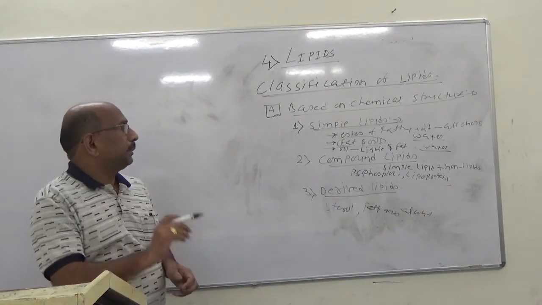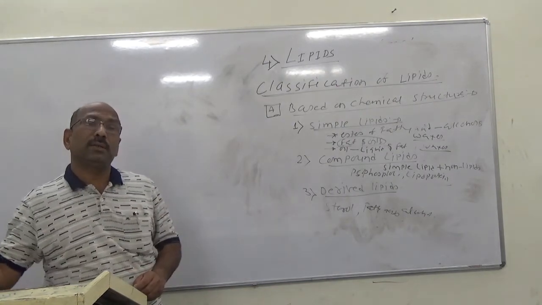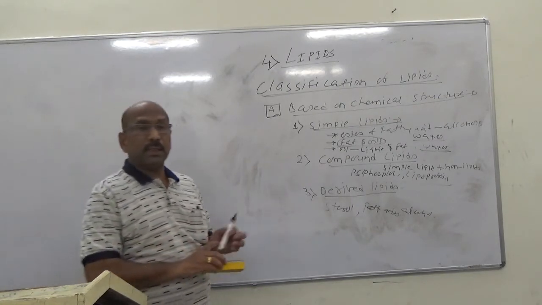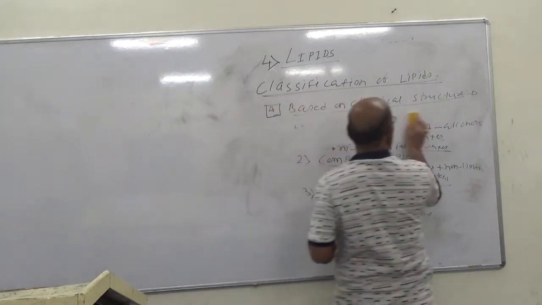So this is the classification based upon the chemical structure. Then is the classification based upon their saponification nature.